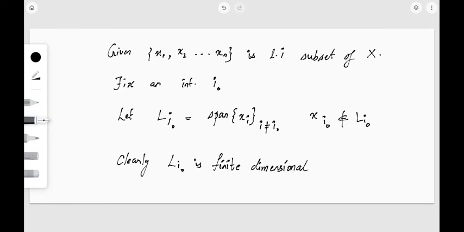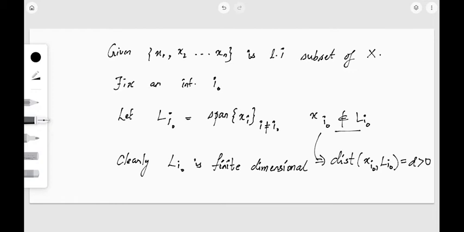Now since xi dot is not an element of L i dot, the distance of xi dot from L i dot will be some positive number, say d.